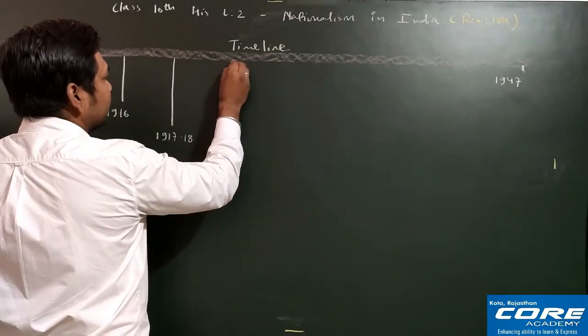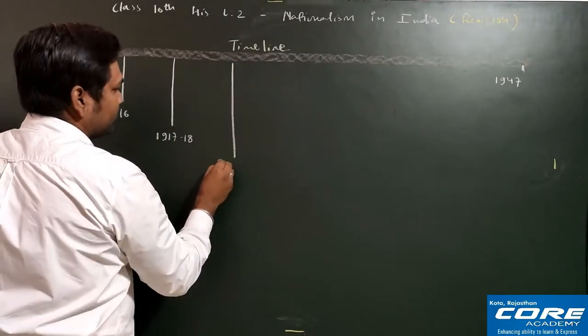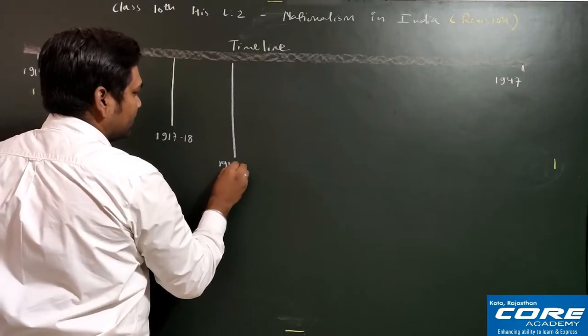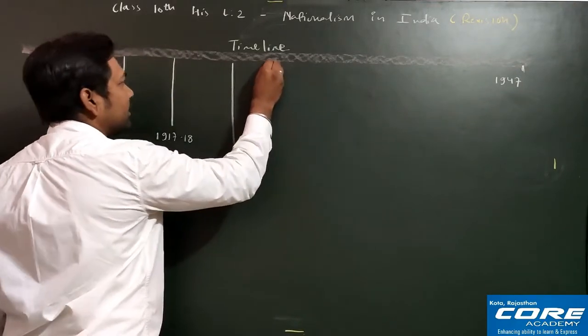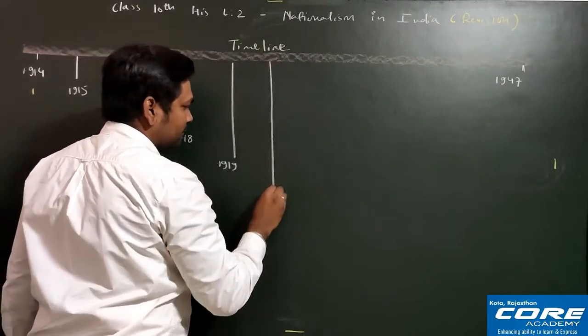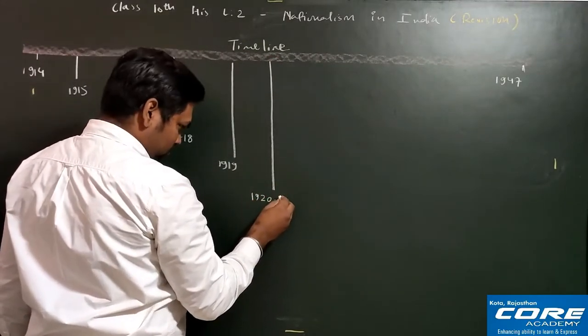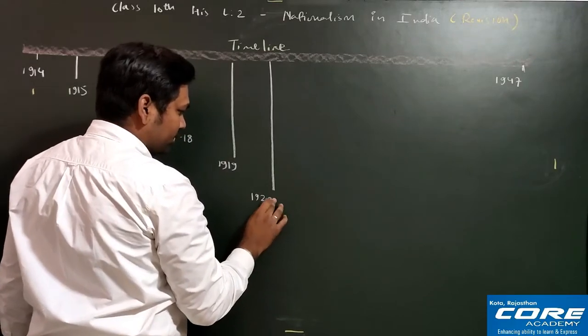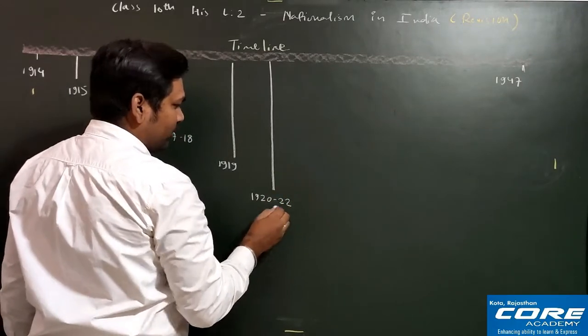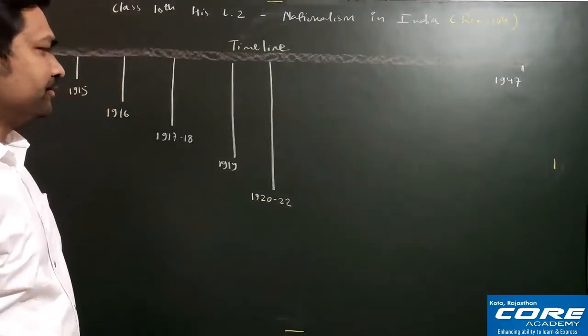Then the next year is 1919. And after that we have 1920. 1920 to 22 is one time period.